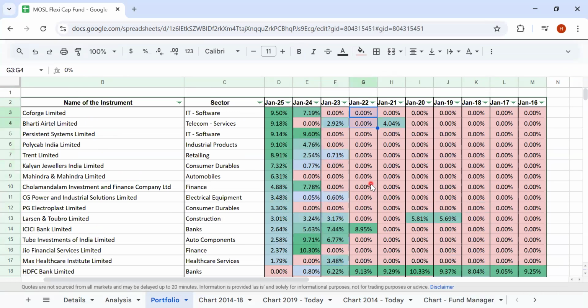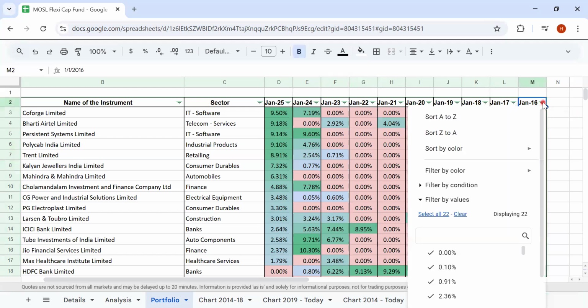And if you look at Jan 2022, only one single stock was there in the present investments. That means in the last few years, the churn was really very high here. So let's look at how it has done from Jan 16 onwards.